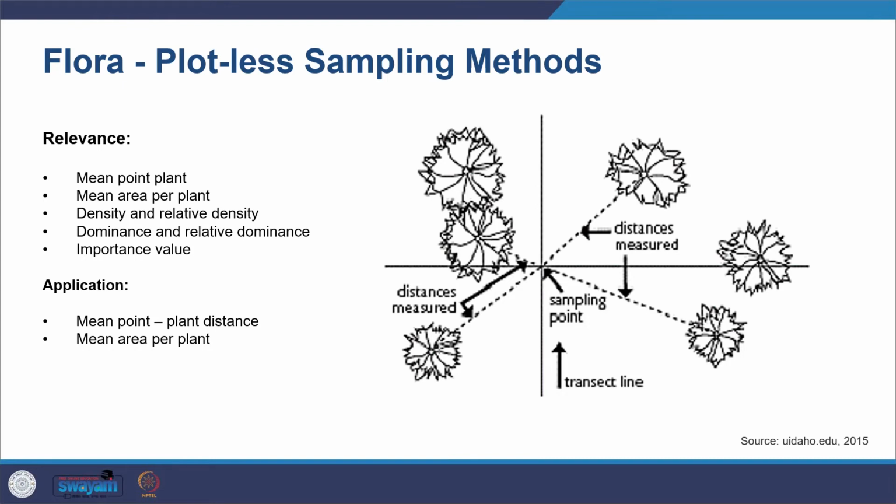You see the plotless sampling methods. So you do not identify a plot, but you stand at a point and you look at the distance and see what kind of variety you have. Through this you can take mean point plant distance, mean area per plant, density and relative density, dominance and relative dominance, and importance values can be seen. It allows rapid and extensive sampling. Compared to the plot method, this really helps you to do it very fast.